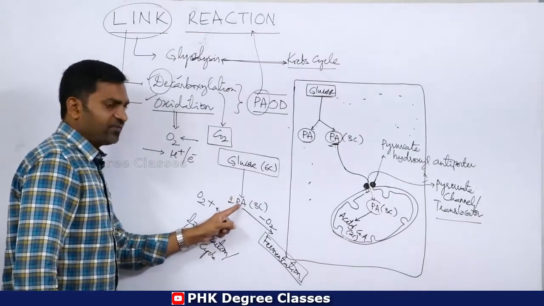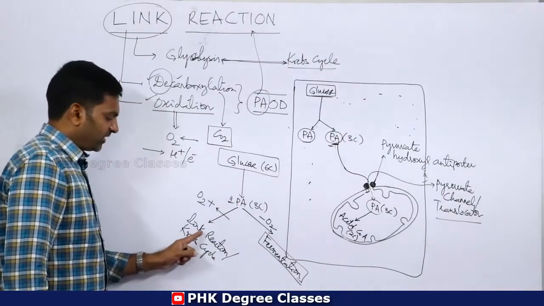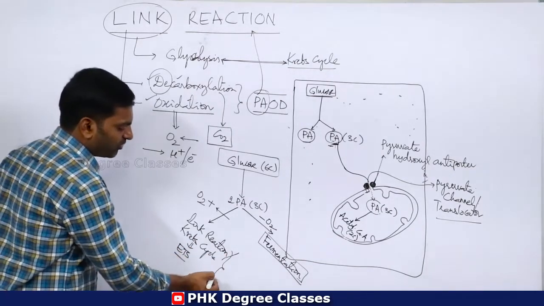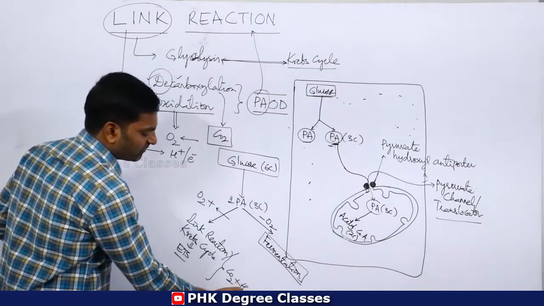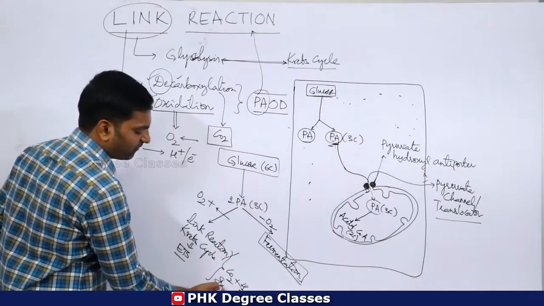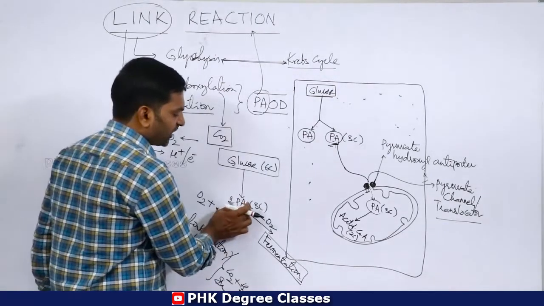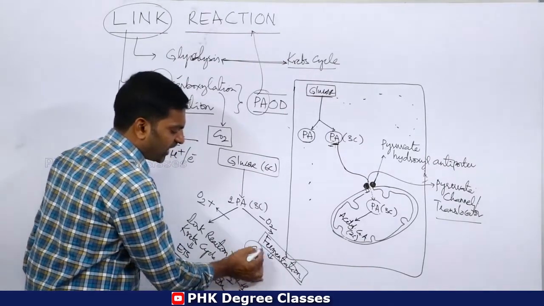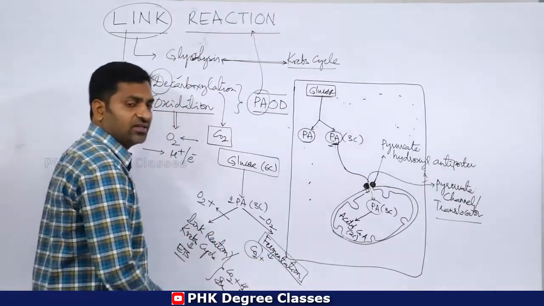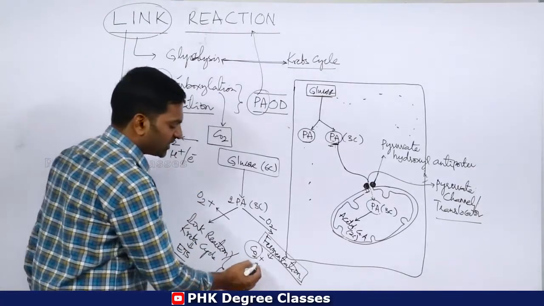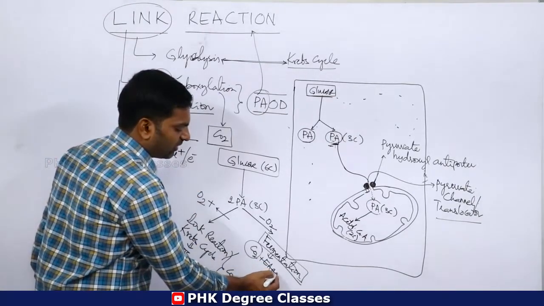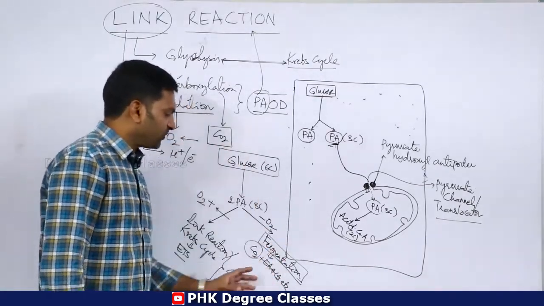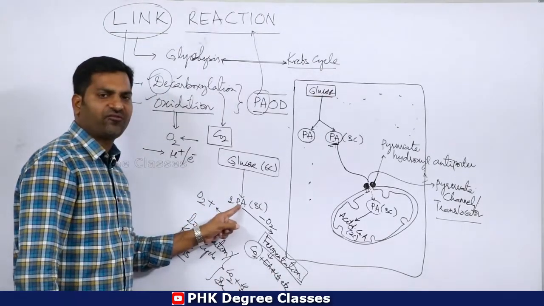If pyruvic acid enters the link reaction and Krebs cycle, followed by the electron transport system, the final products will be carbon dioxide, water and some amount of energy. If this pyruvic acid enters into fermentation, the final output may be carbon dioxide, which is common, along with special chemical compounds like ethyl alcohol, lactic acid, etc. So this is about the path or fate of pyruvic acid.